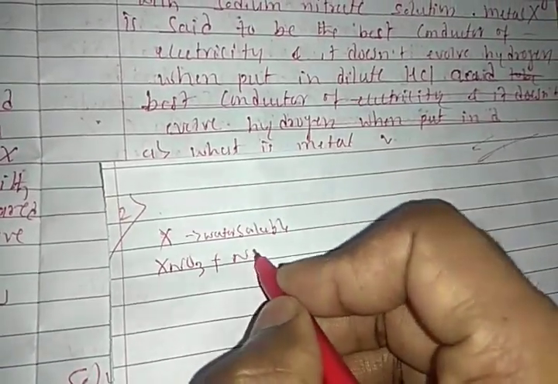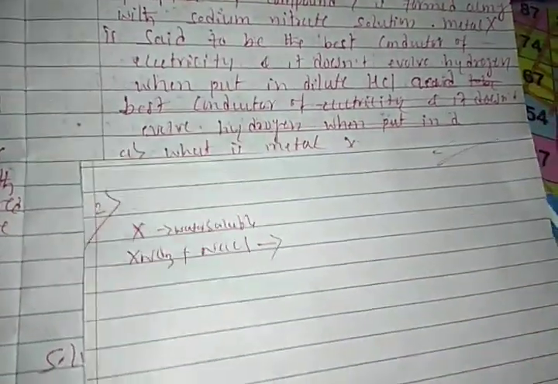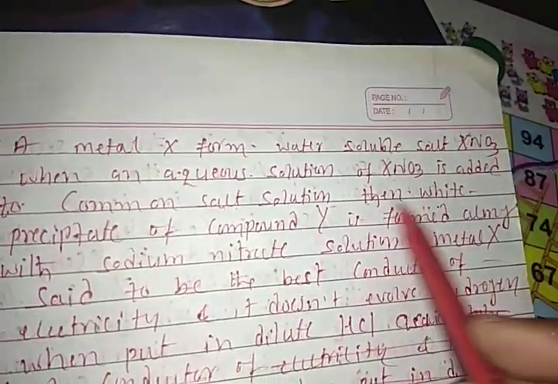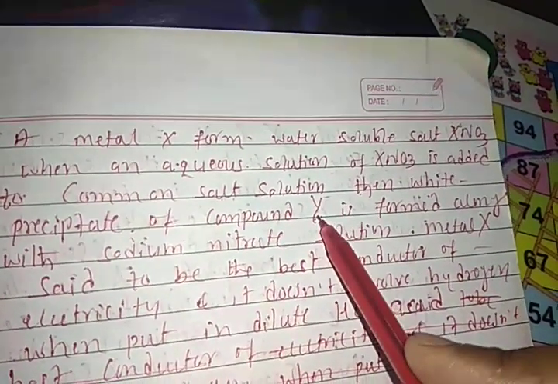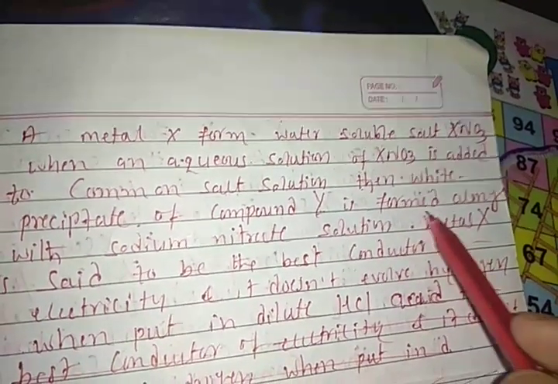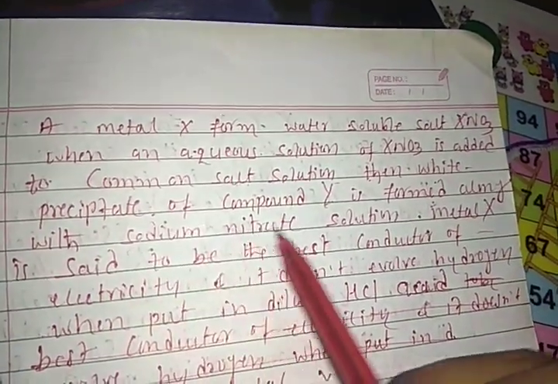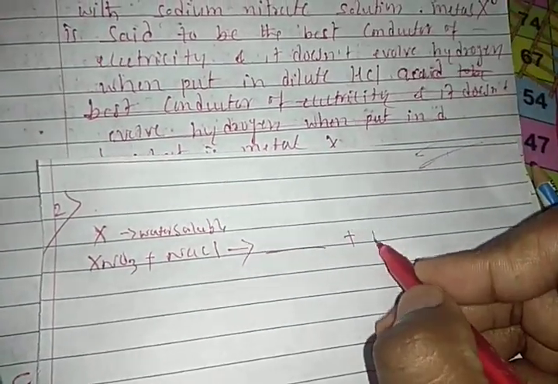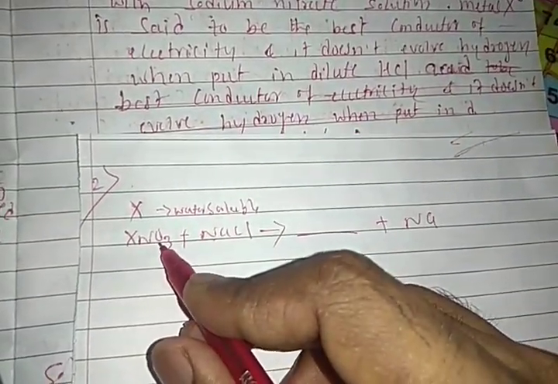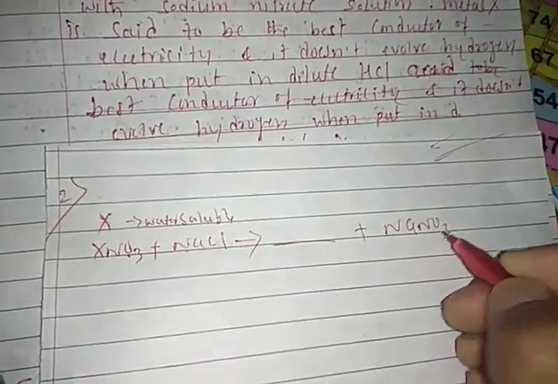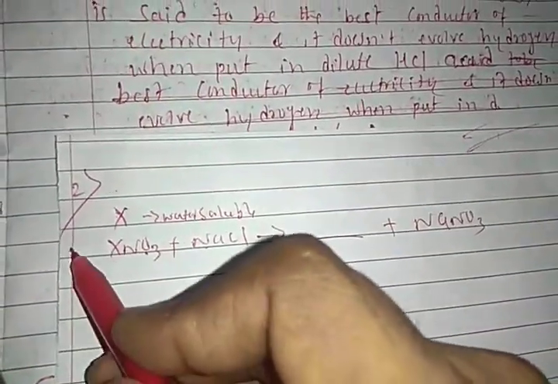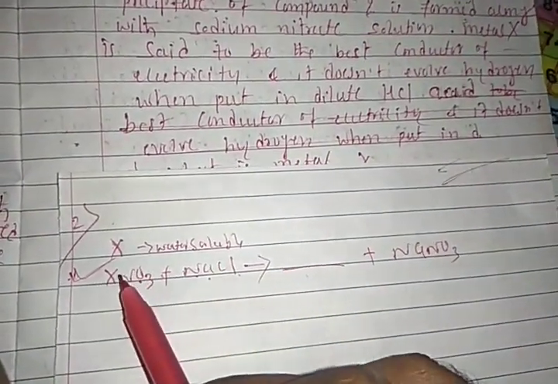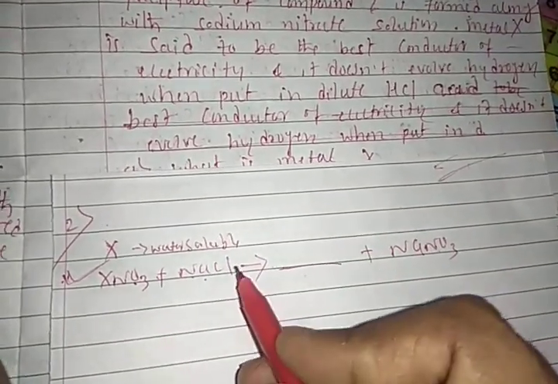Whenever you add it into the NaCl solution, it forms a precipitate, and compound Y forms along with sodium nitrate. The sodium is here, the nitrate is here, so sodium nitrate is formed. With the help of this second point, students, you have to find out what X is. Sodium nitrate is formed, which means the Cl is there.